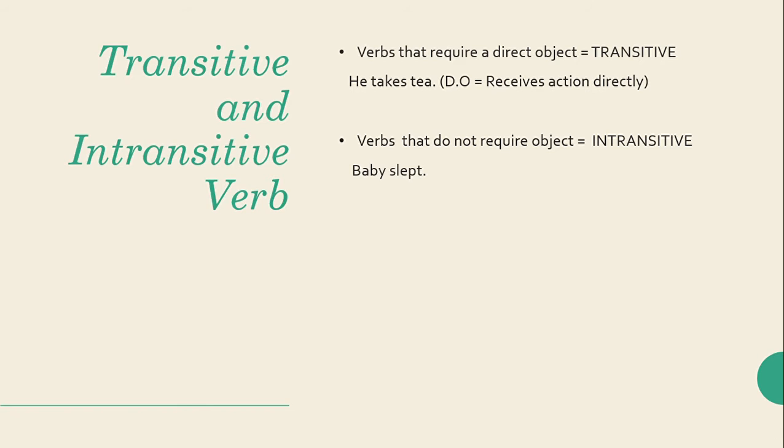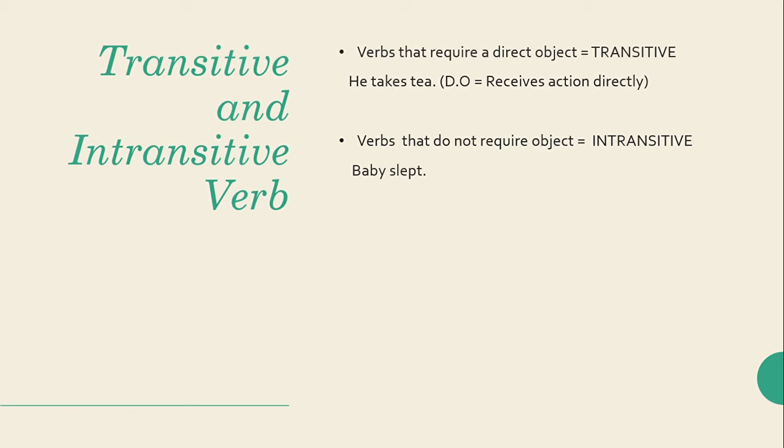First one is transitive and intransitive verbs. A transitive verb is a verb that requires a direct object. I have told you in the previous lecture that direct objects are those objects which receive action directly. For example, if I say he takes tea, what is he taking? That is tea. So tea is the direct object.